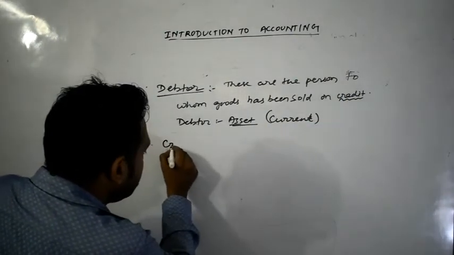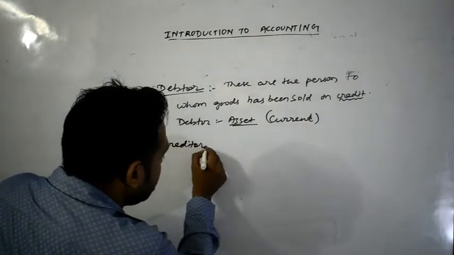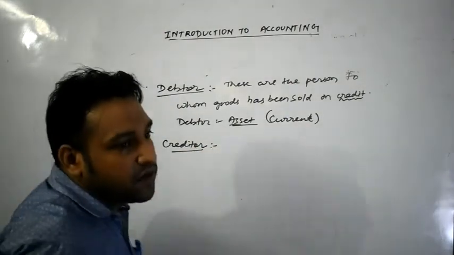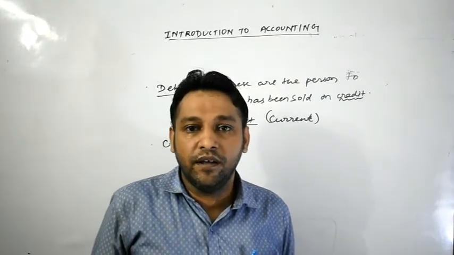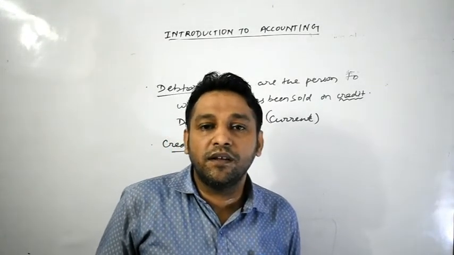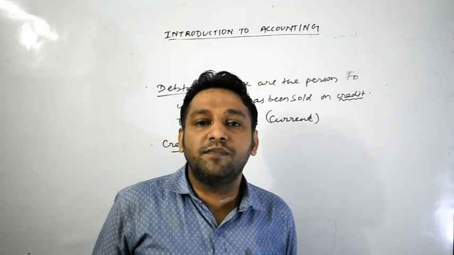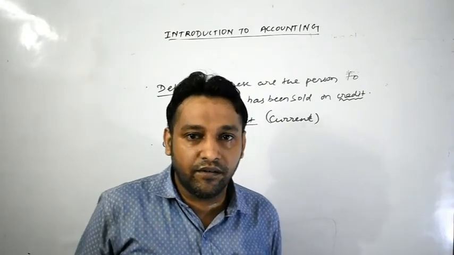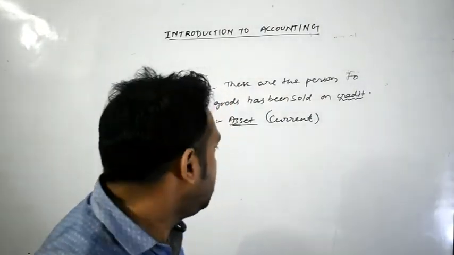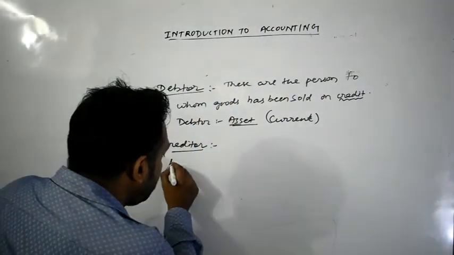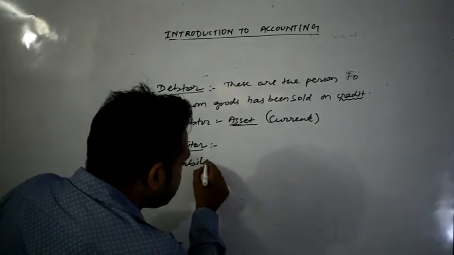Now next bit is your creditor. Similarly creditor का मतलब क्या होता है? These are those person from whom we have purchased goods on credit. Okay, so creditors are those person from whom goods has been purchased on credit. Okay, so they are known as what? They are known as your creditor. Okay, now next term, most important term is your liabilities.